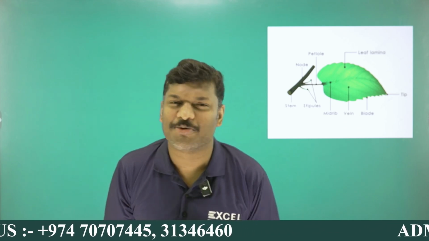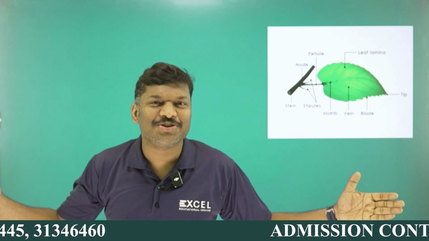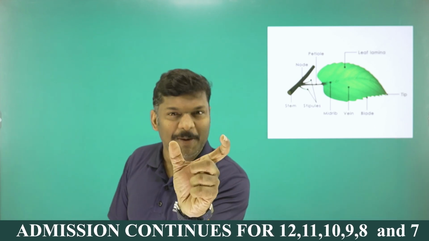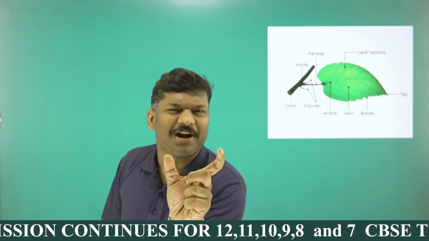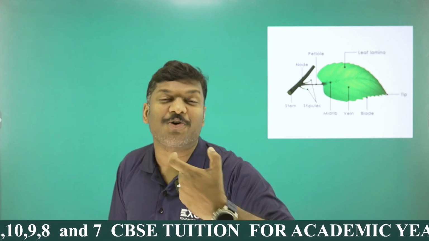And in the morning or during the daytime, the sun is emitting sunlight, and from the sunlight, only the visible part. You can see the electromagnetic spectrum you studied, my dear student. In the electromagnetic spectrum of sunlight, only the visible part, nearly from 400 nanometer to 700 nanometer, is the visible spectrum of sunlight. Only that visible spectrum is used by the plants, and that is called the photosynthetic active radiation, PAR.